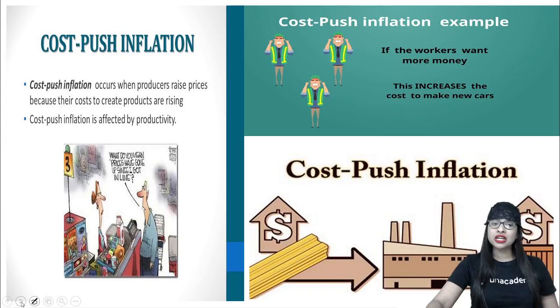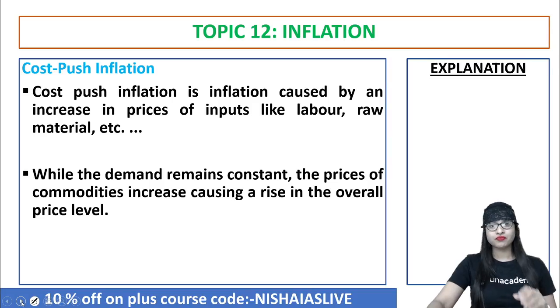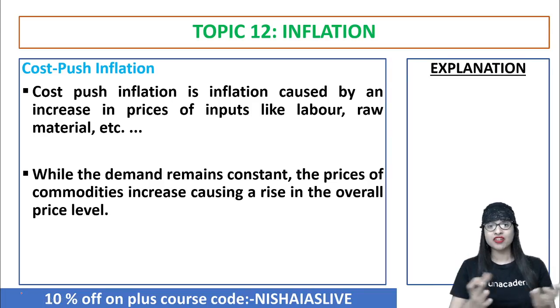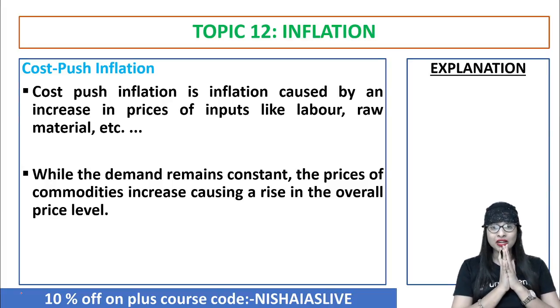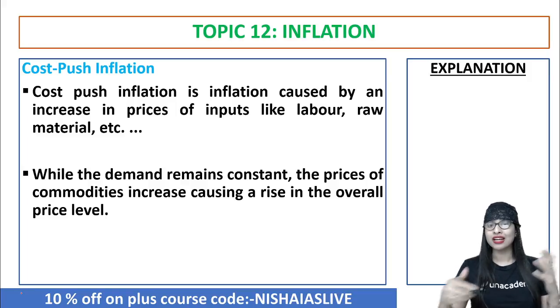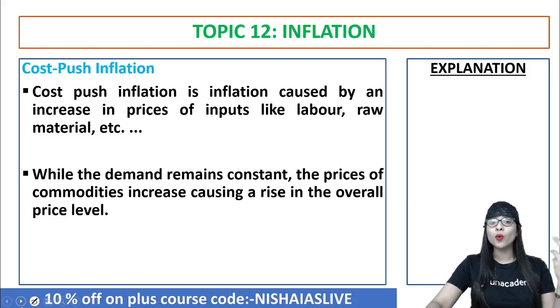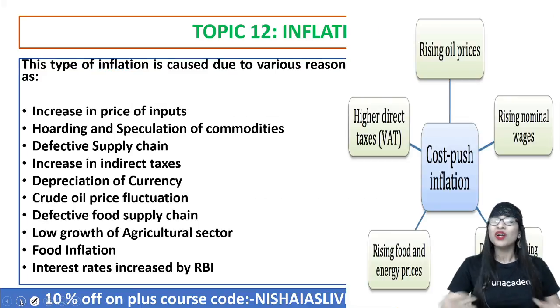What about cost push, guys? I told you cost push inflation is increased by productivity, right? Now, what are the factors leading to that? When there is an increase in the price of inputs like labor and raw material, we have cost push inflation. So now basically, when the demand remains constant, the price of the commodity will increase, automatically causing what? A rise in the entire or overall price level. Clear?